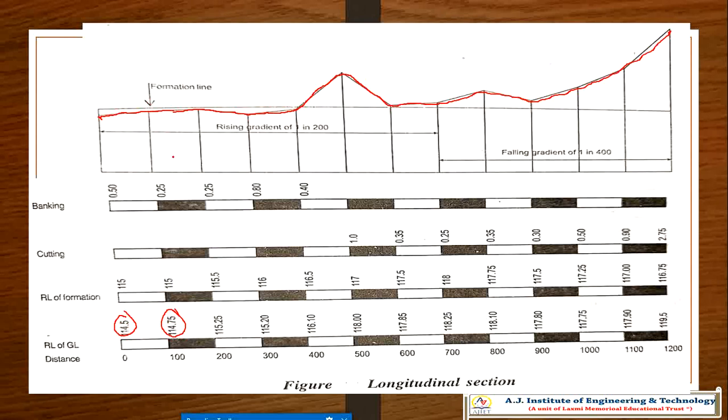Both will be the same here. The RL of the formation line for 0 and 100 is 115, isn't it?